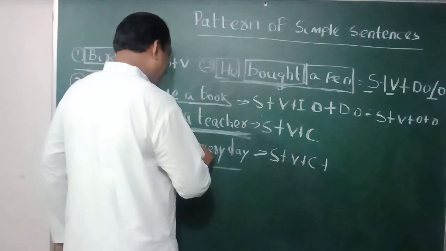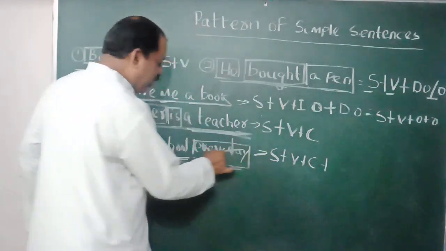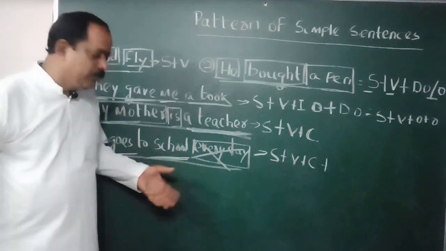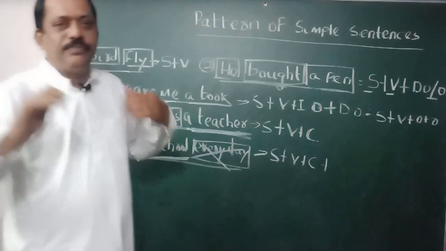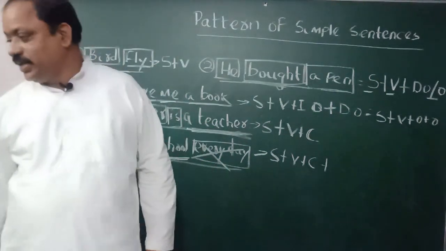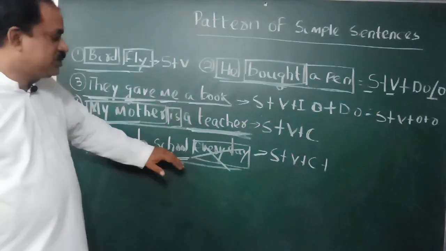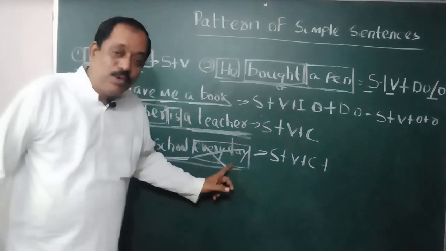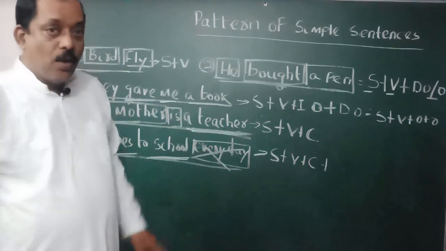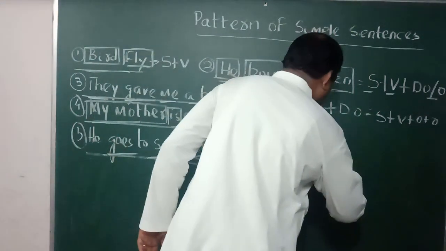And look students, every day, if you omit the word from the sentence, if you see he goes to school means he goes to school every day. So every day can be dropped from the sentence. If I drop every day from the sentence, the meaning is fulfilled. This extra word which is not necessary to make the sentence meaningful, it can be dropped from the sentence, is called adjunct.